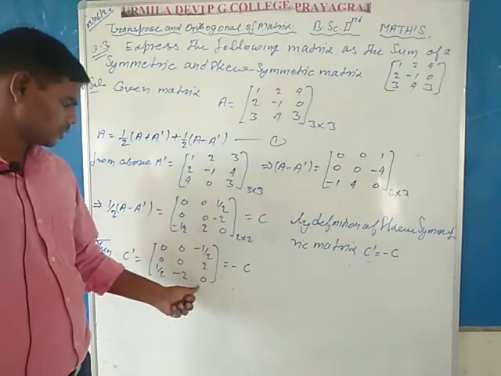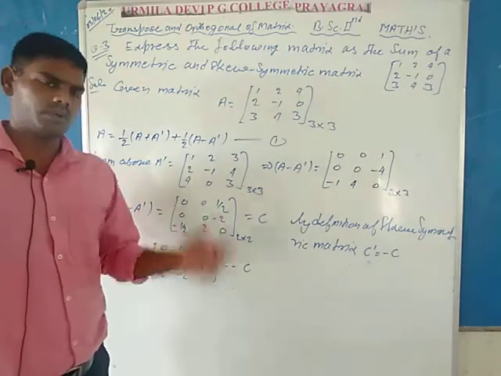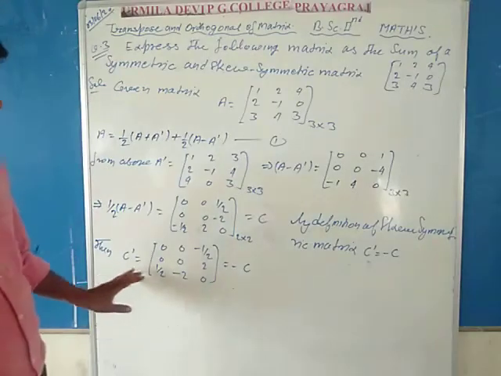So it is complete that C dash is equal to minus C.